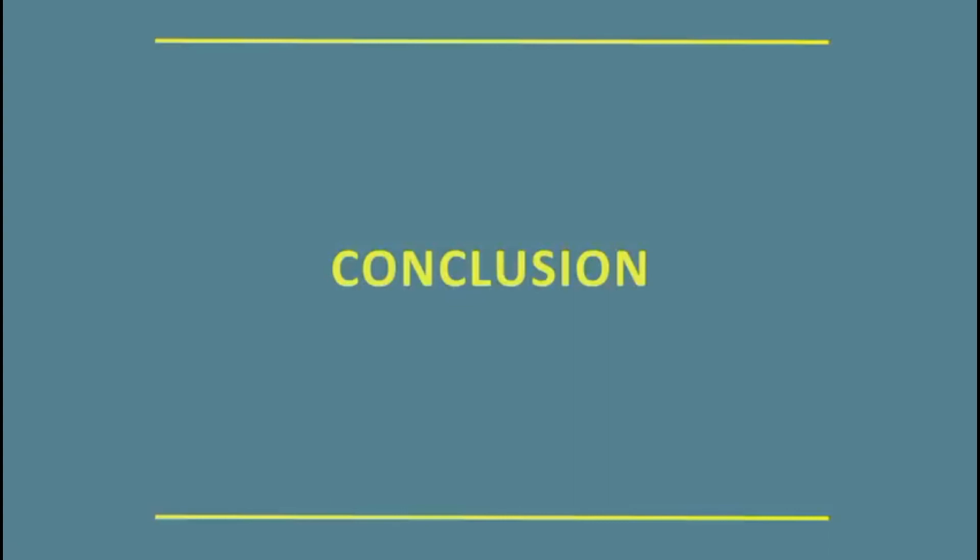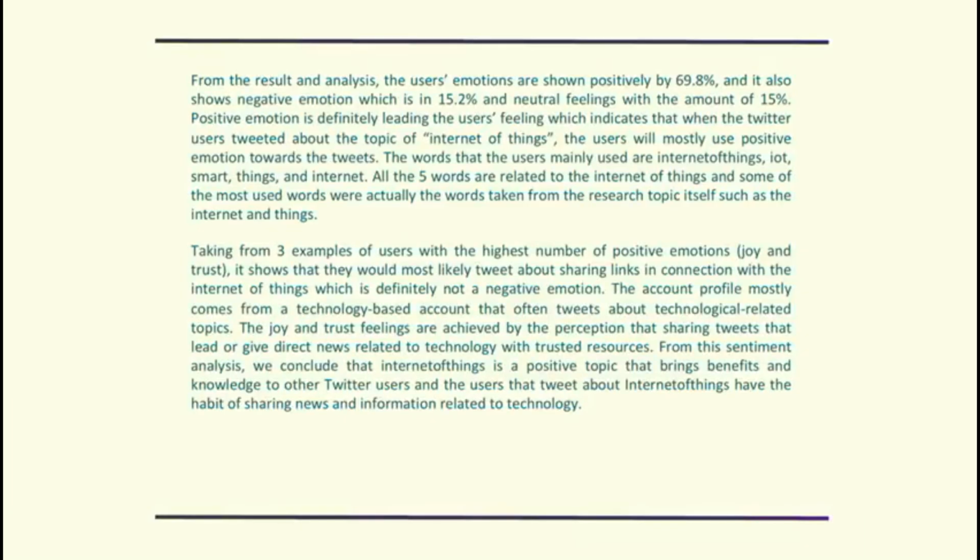The conclusion. So, from the result and analysis, the users' emotions are shown positively by 69.8%, and it also shows negative emotion, which is 15.2%, and neutral feelings with the amount of 15%. Positive emotion is definitely leading the users' feeling, which indicates that when the Twitter users tweeted about the topic of Internet of Things, the users will mostly use positive emotions towards the tweets.